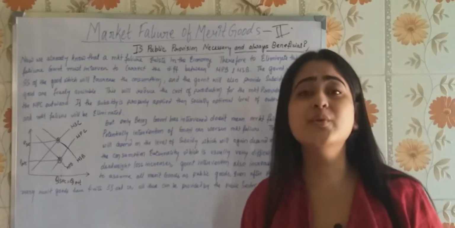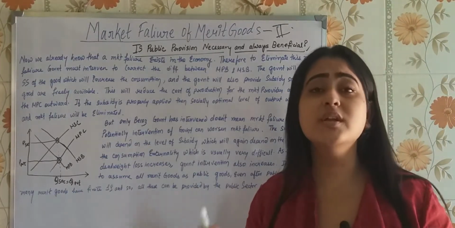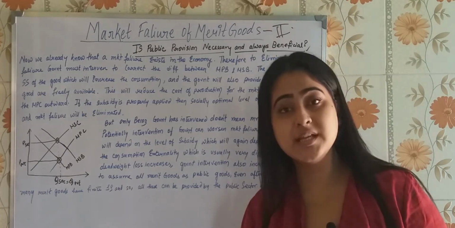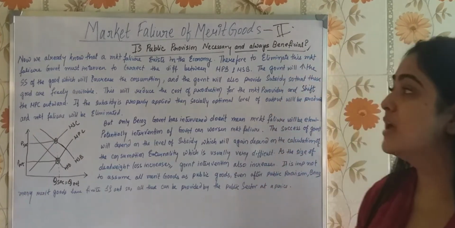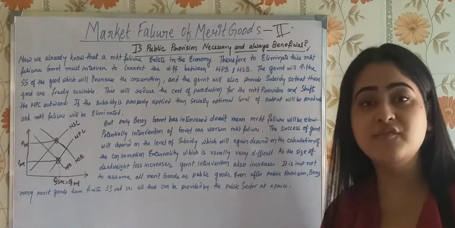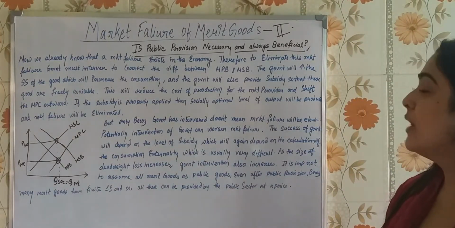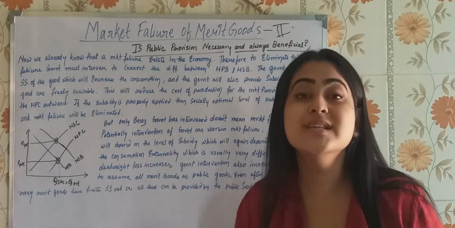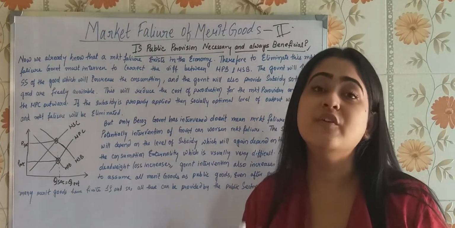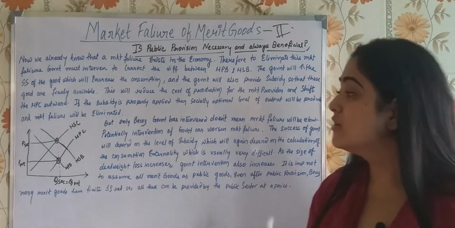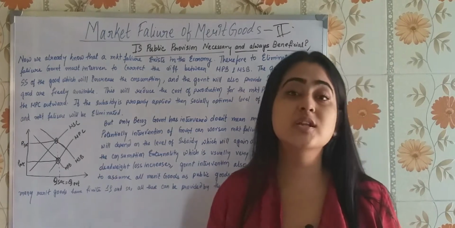You guys already know, we have discussed in our previous video how market failure occurs in case of merit good, isn't it? Now we know that market failure exists in the economy, especially for merit good. What is the reason for market failure? The divergence between the marginal private benefit and marginal social benefit.